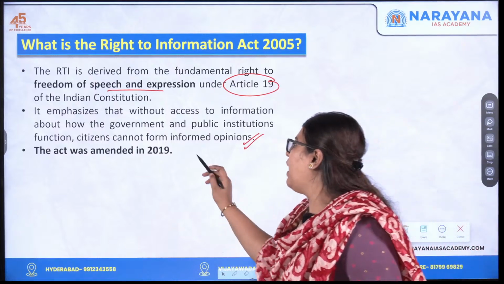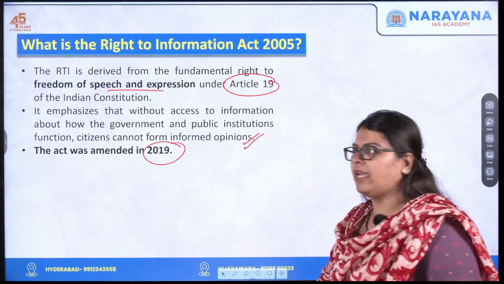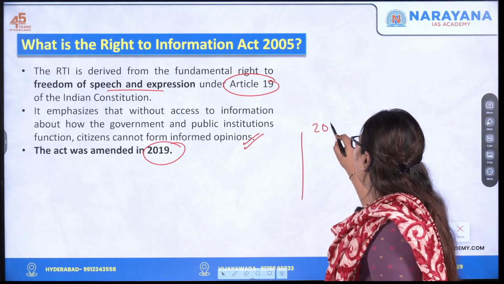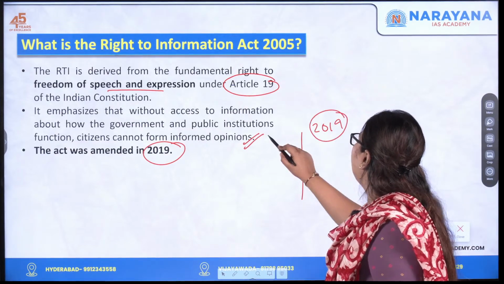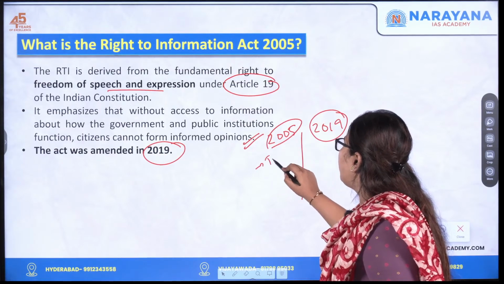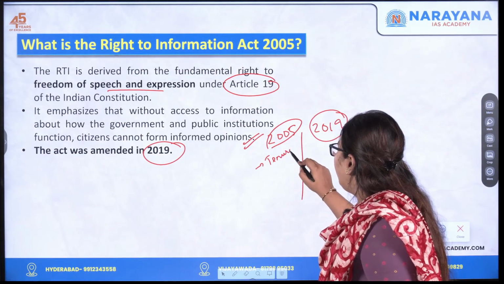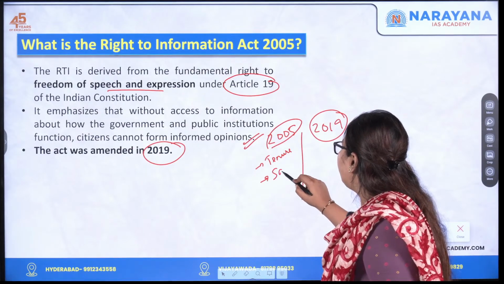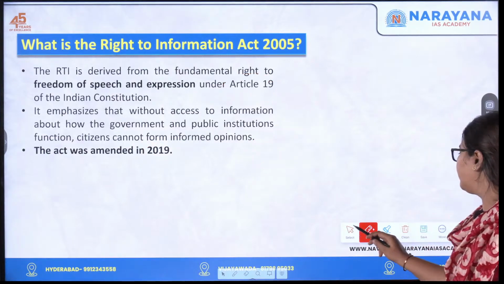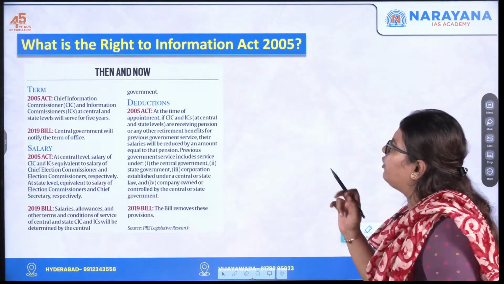This Act was amended in 2019. It is important to understand how the 2019 provisions differed from those of 2005 with respect to tenure, salary, allowance as well as pension. Let us move forward in understanding that quickly.